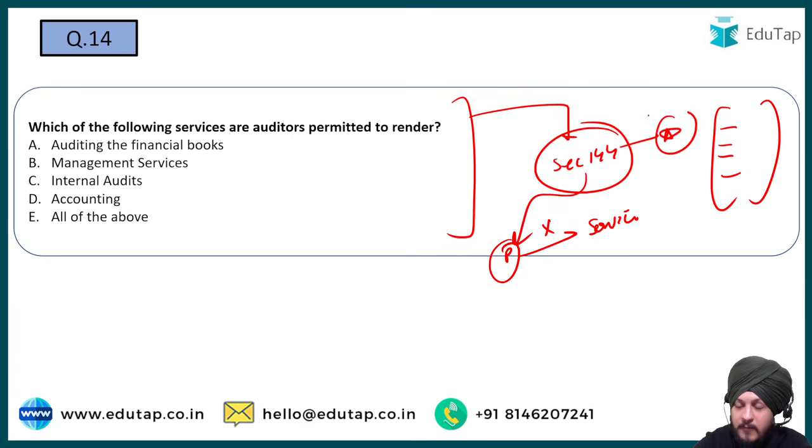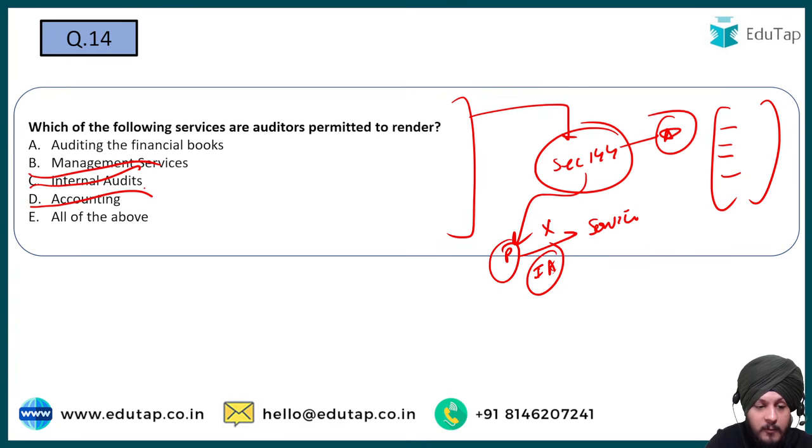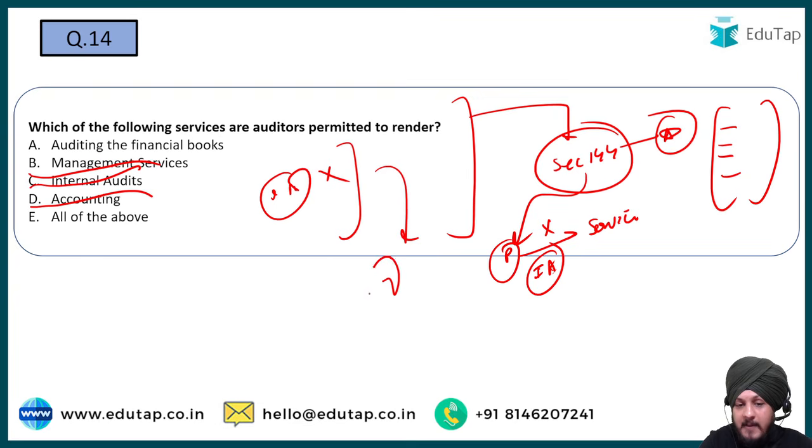तो सेक्शन 144 के थ्रू आपको पता लगेगा that auditors are prohibited to provide different type of services, for example services related to internal audits, right? तो ये भी allowed नहीं है. The management services are also not allowed. The accounting and I would say bookkeeping services are also not allowed as a part of it. Apart from that, the investment advisory services, ये भी allowed नहीं, क्योंकि ये सारी चीजें जो हैं, all such type of things, they somewhere have the scope to compromise the independence of the auditor.